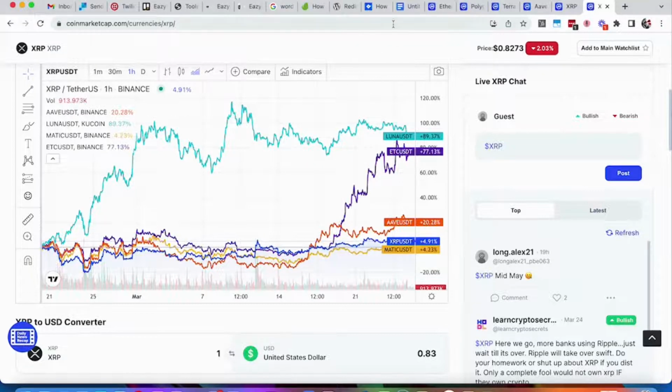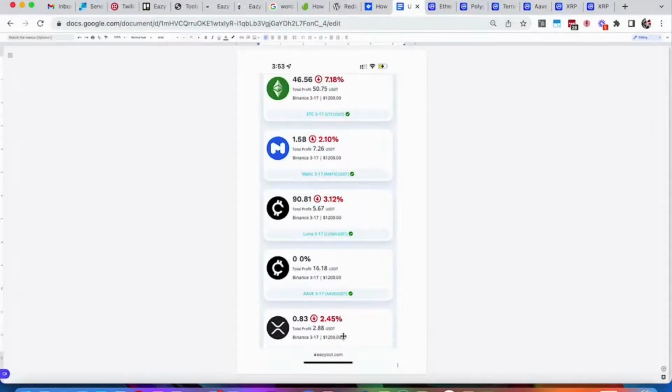Hope this helps you guys, and hope this helps you to understand some of the benefits of how EazyBot continues to work. A couple things to take away is we've got a 0.2% return in this 9-day period, which is going to give us, if we assume that the XRP performs exactly the same way in the next 2 periods of 10 days to round out essentially a month, we're going to come in just around 1% return for the month versus ETC, our top performer.